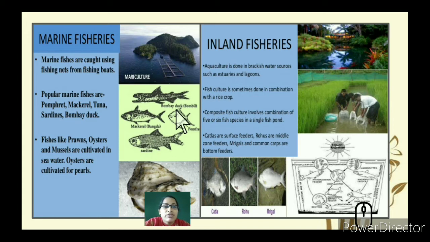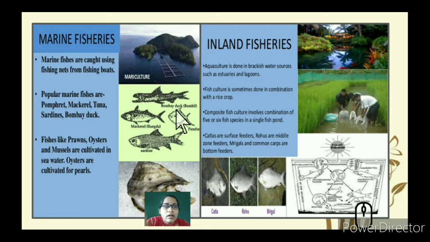So composite fish culture also involves a combination of 5 or 6 species of fishes in a single fish pond. But they take care that one fish should not eat up the other. Otherwise it will be very dangerous, as the fish species will be eaten up. So they will collect the fish species in such a way that the species of fishes will not eat each other or harm each other.